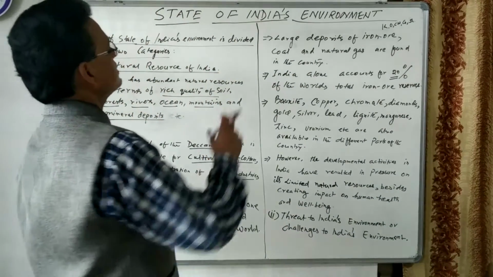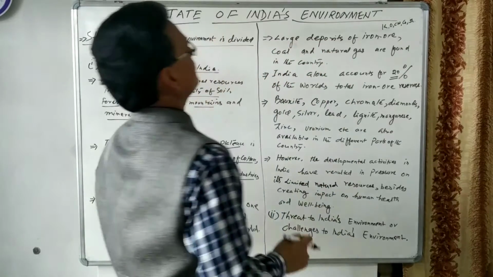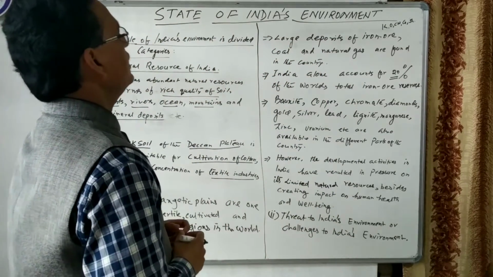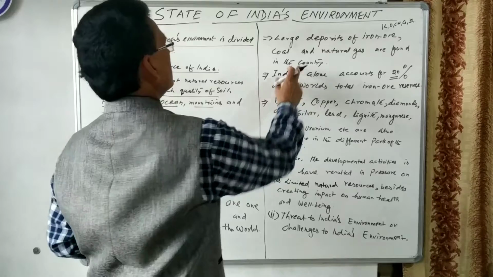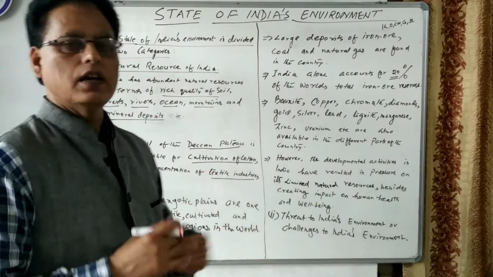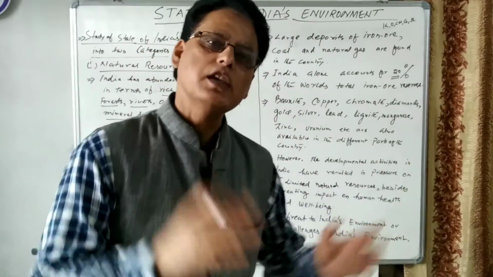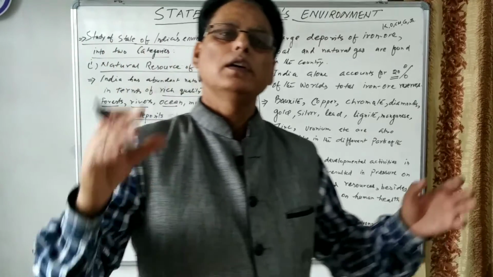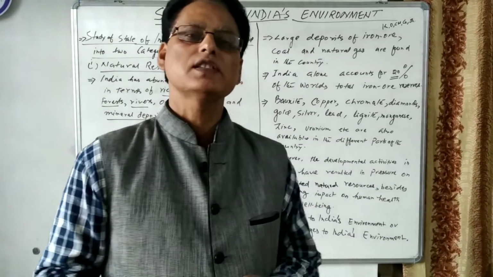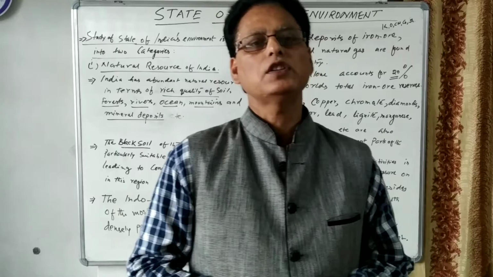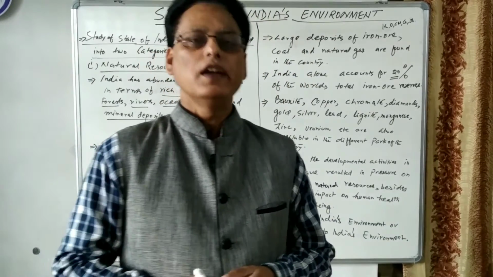The next one is large deposits of iron ore, coal, and natural gas found in the country. In our country, nature, the environment, has given us reserves of natural resources in terms of iron ore, coal, and natural gas.